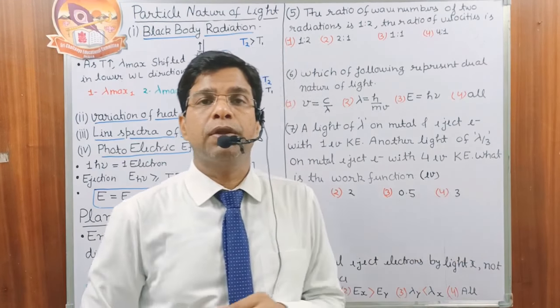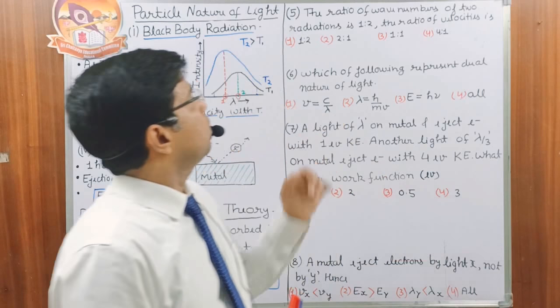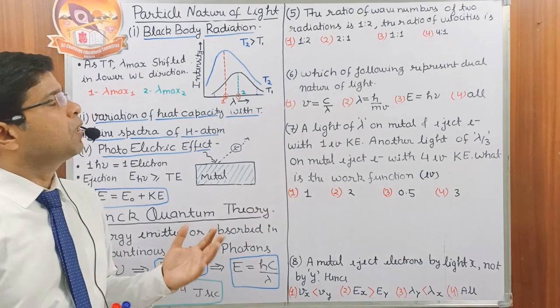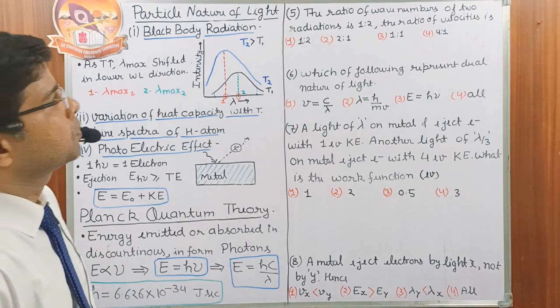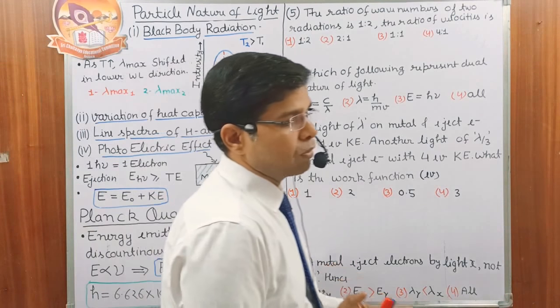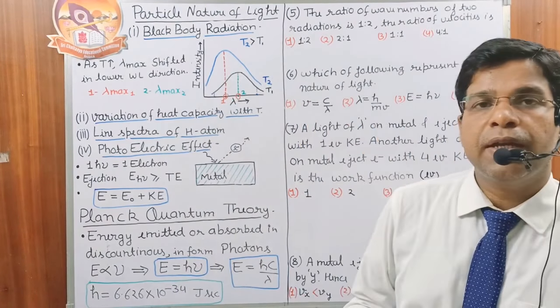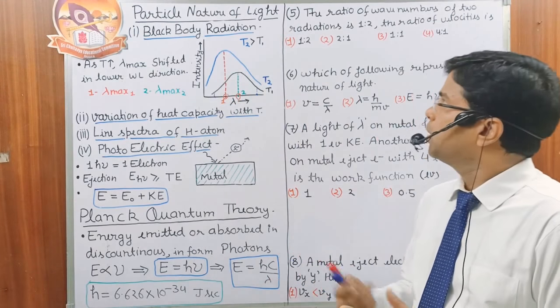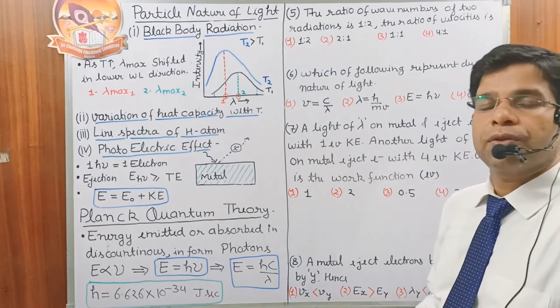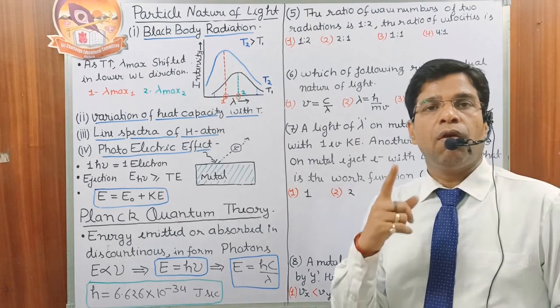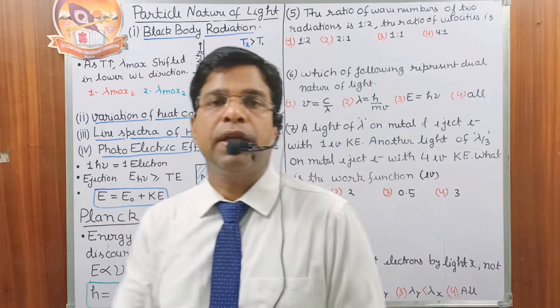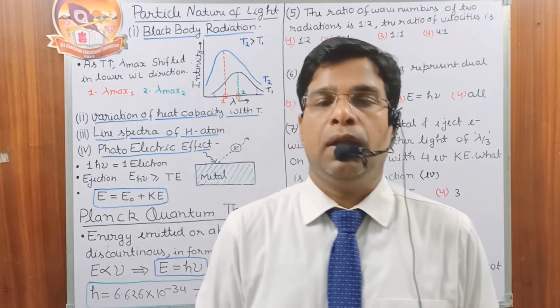Now some questions based on this theory. Look, the ratio of the wave numbers of two radiations is 1:2, and the ratio of the velocities? This question is very easy, and without even touching the pen we can solve it. Why? Because we know all electromagnetic radiation travels with the speed of light.